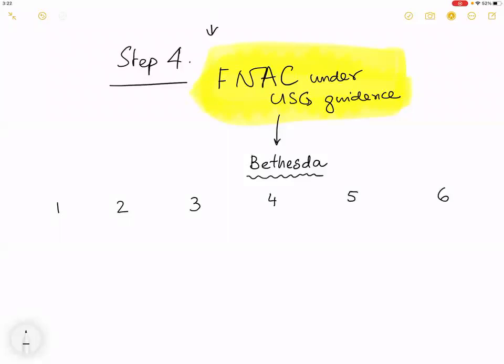Should I repeat what is Bethesda 1, 2, 3, 4, 5, 6? No, sir. So please complete, because your long question is complete. This is the approach to STN based on Bailey and Love and Schwartz. And this is the modern approach to STN.